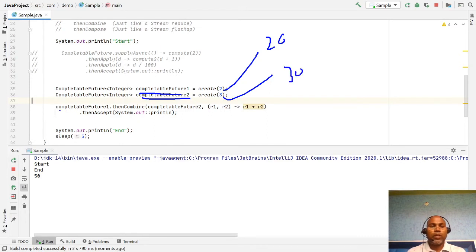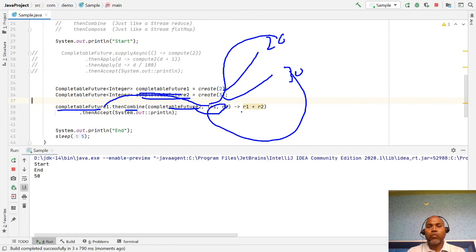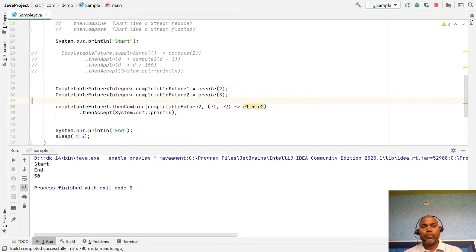So whenever I am saying completable future 1 then combine completable future 2, the result R1 here and R2 here, means 20 and 30, and then the operation we want to perform is the addition. 20 plus 30 is 50. Then the 50 value is passed to this accept function, and then accept just prints out this value.